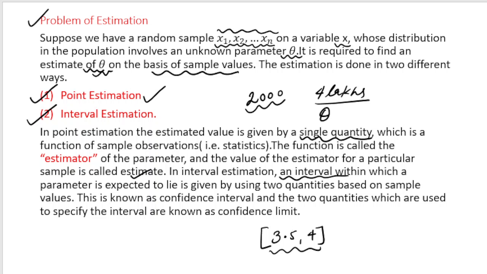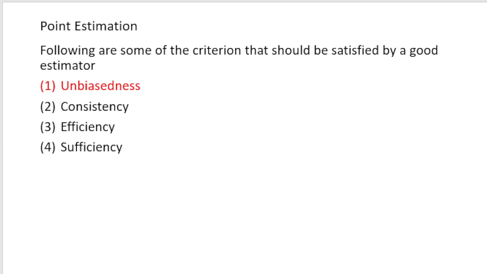In this video, in the next 30-40 minutes, I am going to talk about one of the characteristics of point estimation. Following are some of the criteria that should be satisfied by a good estimator. The first criterion is unbiasedness.